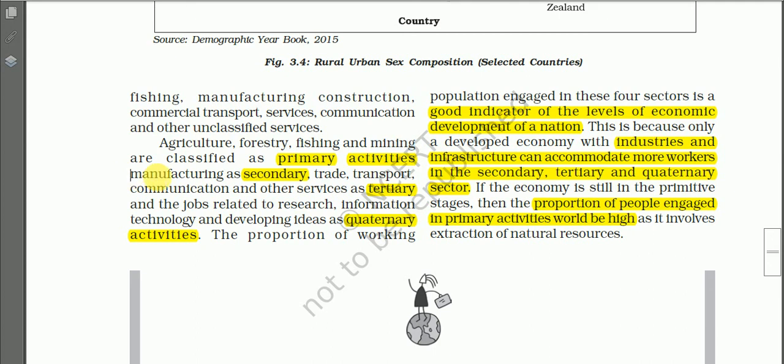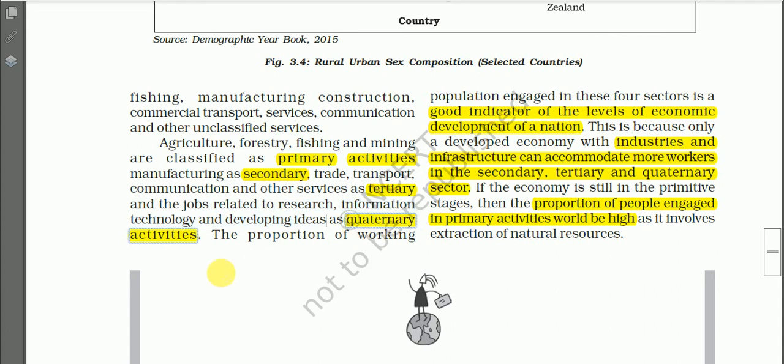Whereas manufacturing comes under the secondary sector, the making of things. Then trade, commerce, transport, communication, and other services are under tertiary activities. And job related research, information technology, and developing ideas are the quaternary activities.